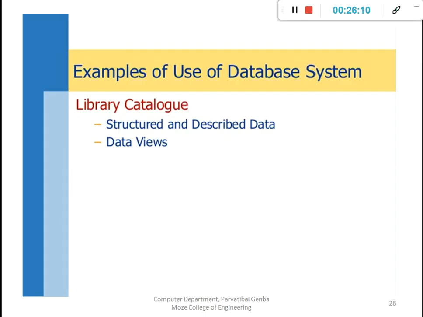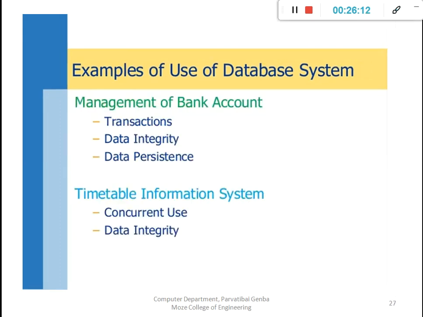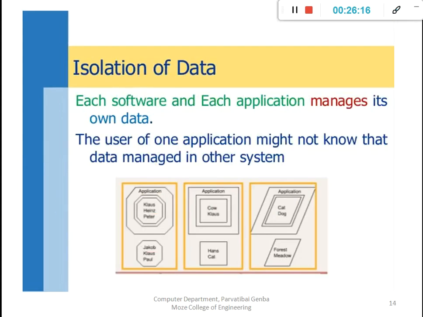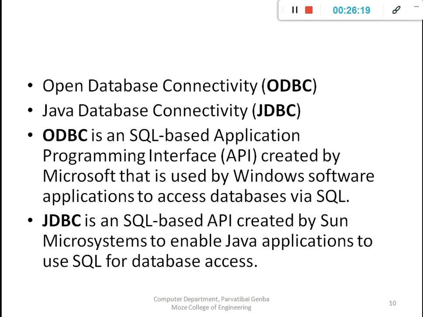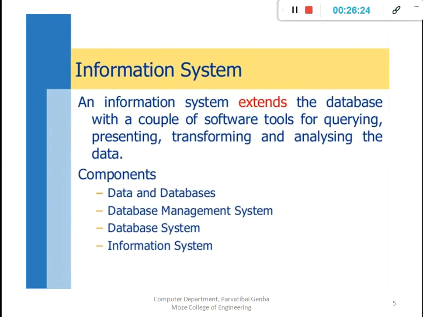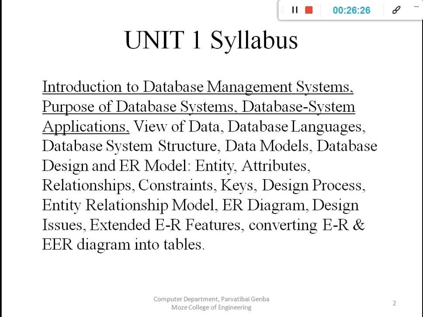These are the points we understand as the basic concepts of a database management system. If we revise, it is simply what exactly data is, what a database is, what a database management system is, and what an information system is. This relates to the database management system introduction. Then the normal file system versus databases, the purpose of a database system, and the different types of applications. Okay, thank you.